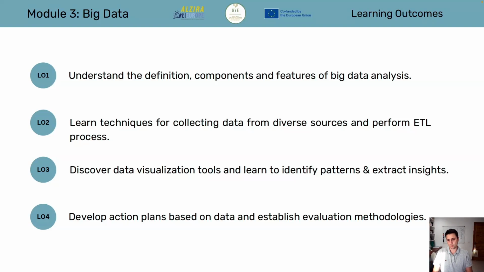The second is to learn techniques for collecting data from different sources and perform an ETL process: extract, transform, and load. The next is to discover data visualization tools and learn to identify patterns and extract insights. And the fourth learning objective is to develop action plans based on data and establish evaluation methodologies.